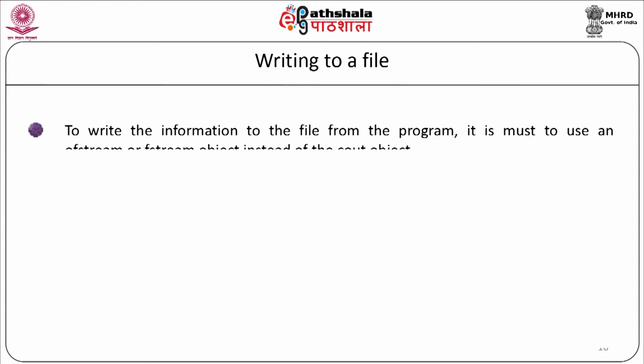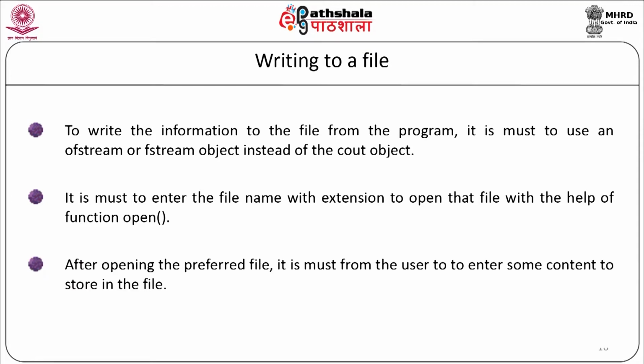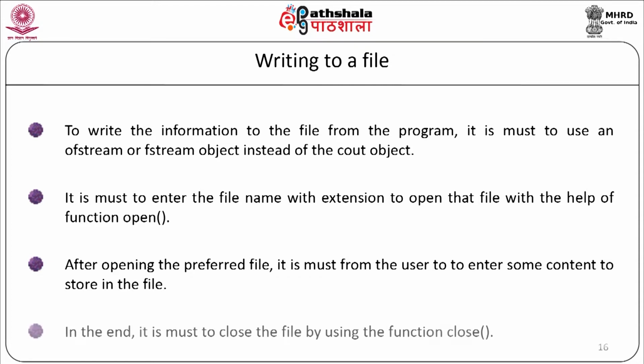Writing to a file. To write information to the file from the program, it is a must to use an ofstream or fstream object instead of the cout object. It is a must to enter the file name with extension to open that file with the help of the function open. After opening the file, the user enters some contents to store in the file. In the end, it is a must to close the file by using the function close.